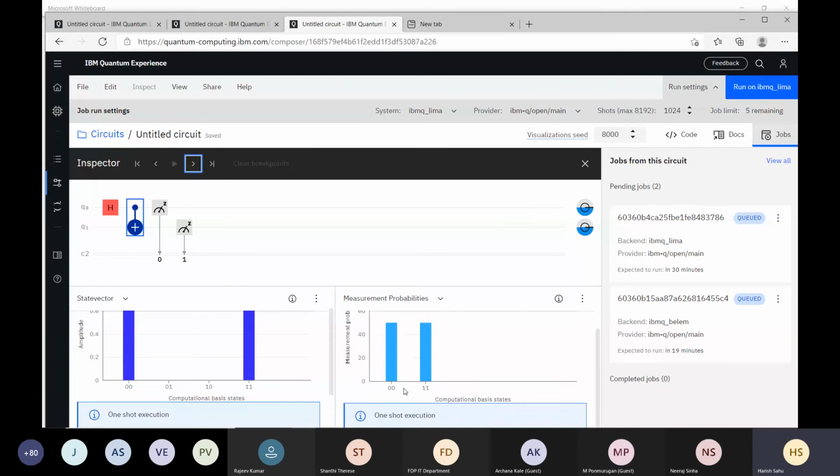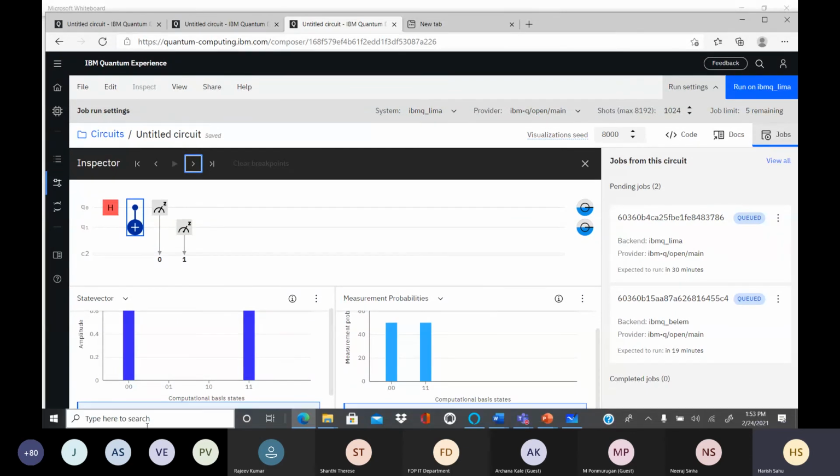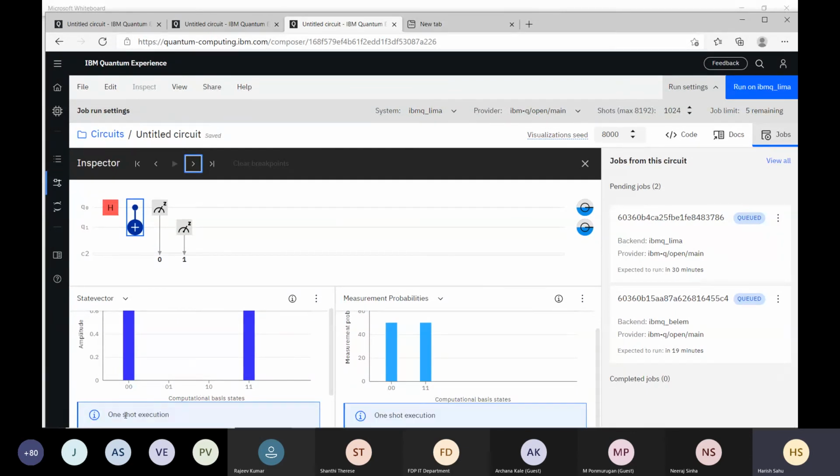And here we can see the probabilities also. Here it is showing one shot execution, but generally you mention the shots here and keep it as 1000. The maximum allowable by IBM is 8000. And other things are there.